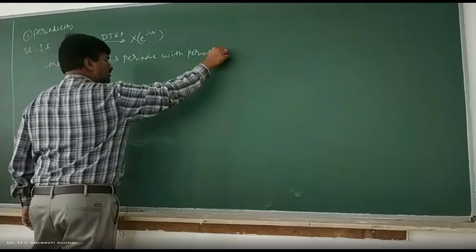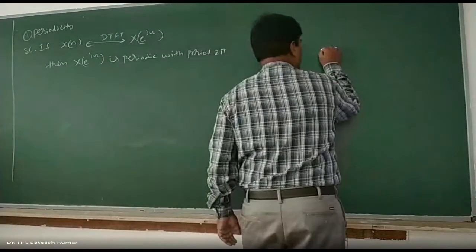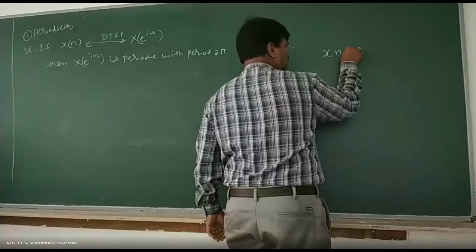Prerequisite: we know that in the first module,